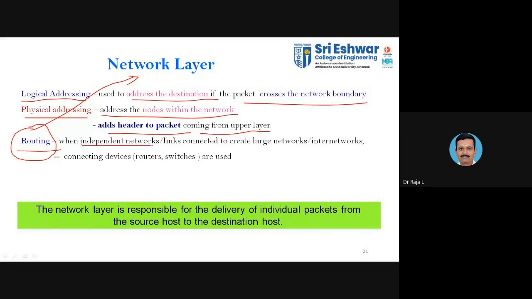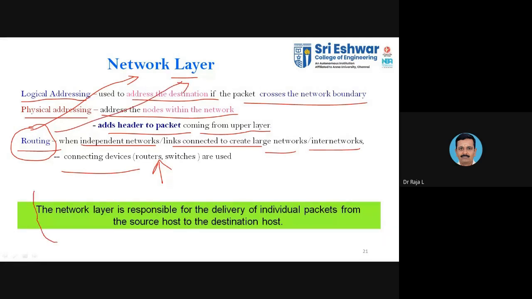And independent networks are the links connected. To create a larger network or internetwork, we go with the connecting devices. Those connecting devices are said to be routers or switches. So for that only we go with the network layer. When you have a LAN, you will go with the switches. When you want to connect several LANs, you go with the routers. So the network layer will go with our task of performing the routing.